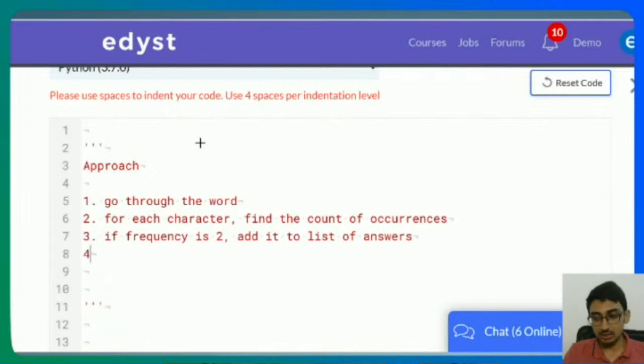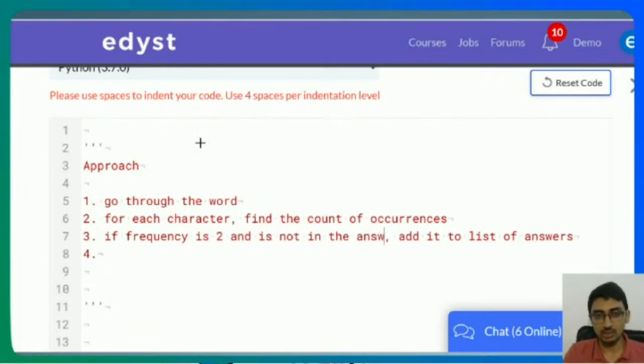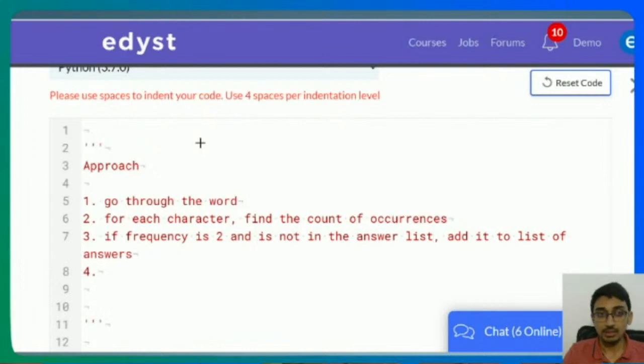Now the next time you come across it, you don't want to include it again. You could use a set to make sure it's always unique. Another thing you can do is, if frequency is 2 and it is not already in the answer list, then you add it to the list of answers. Finally, print the list of answers.